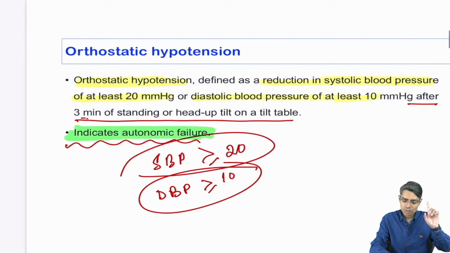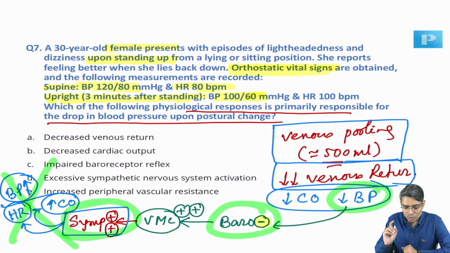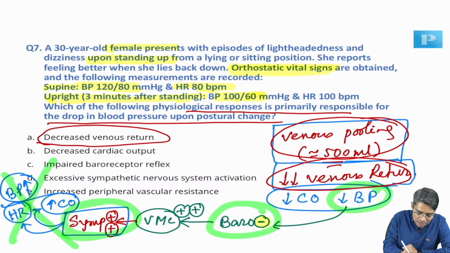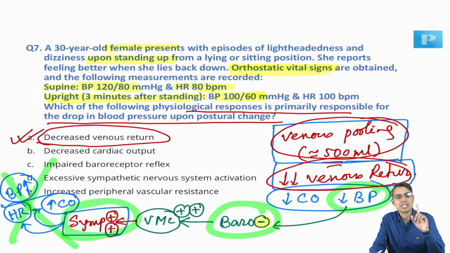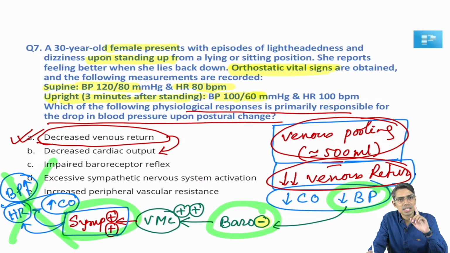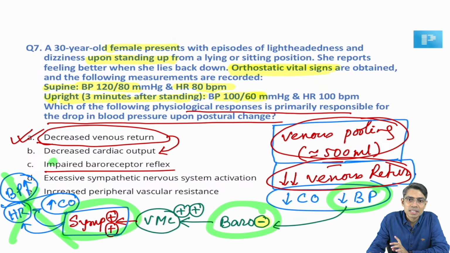Now we got it. So after understanding this, the question is very simple. They just ask which of the following is primarily responsible for the drop of blood pressure in postural hypotension. So we said venous pooling leading to decreased venous return. Decreased venous return is the main thing which causes postural hypotension. Although decreased venous return will lead to decreased cardiac output, they are asking which is the initiating event. So the initiating event is the decreased venous return. Impaired baroreceptor reflex is a cause of postural hypotension, but this is not the initiating event.